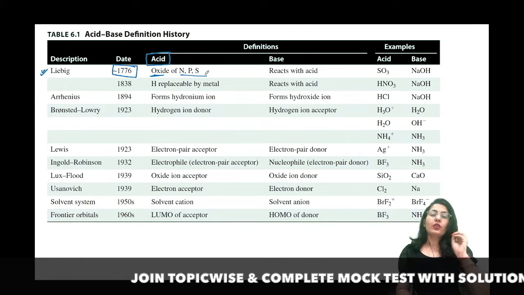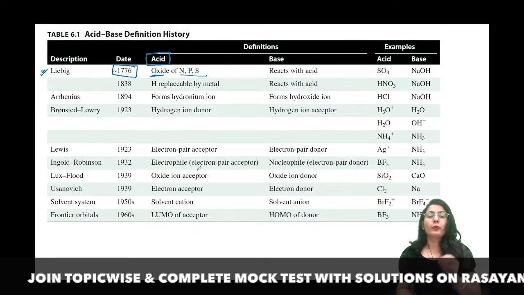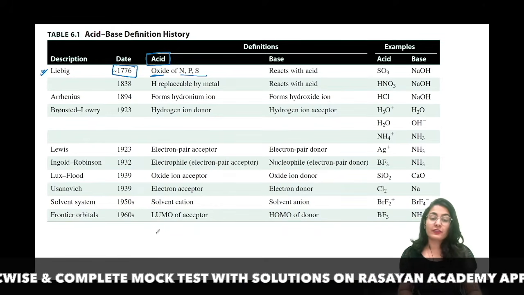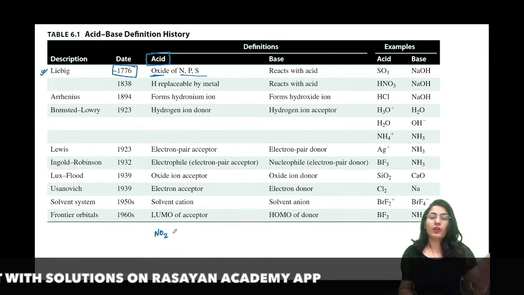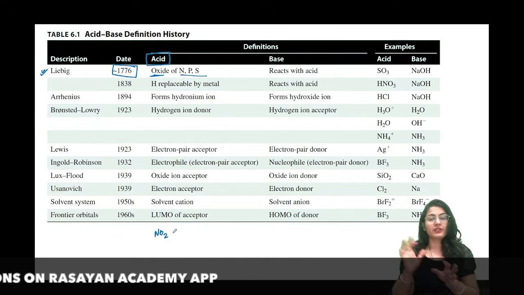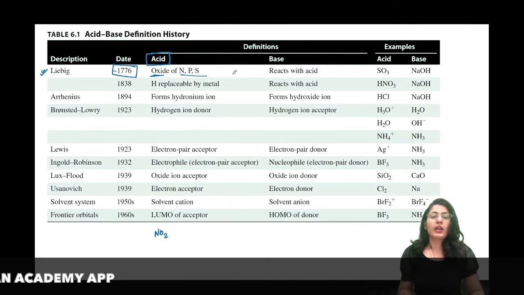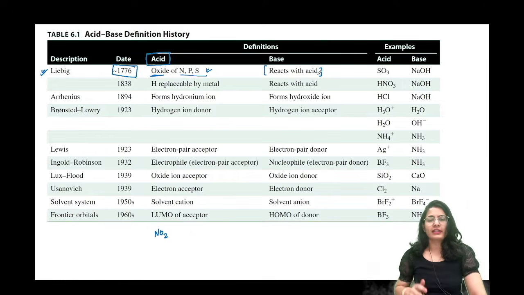ठीक है, तो जो non-metal के oxide हैं, they are going to show the acidic property, and that's true because if we just add water to the non-metals, the non-metallic oxide, it is going to give us acid. So it is true. So acids are the oxide of the non-metals like nitrogen, phosphorus and sulfur, and base, they react with acid to give a neutralization reaction. For example, NaOH, for example, calcium hydroxide and so on.